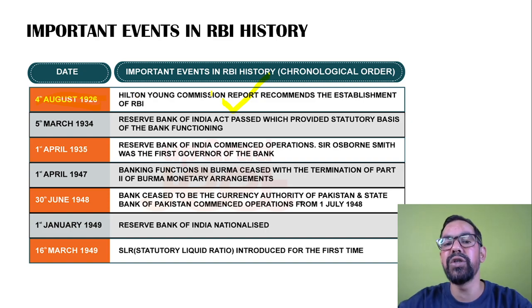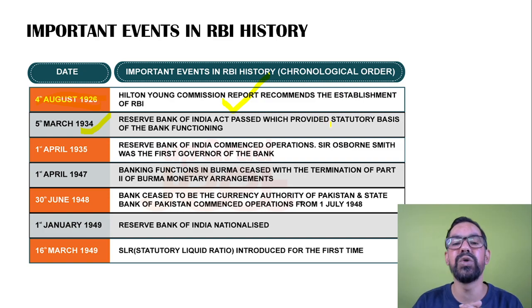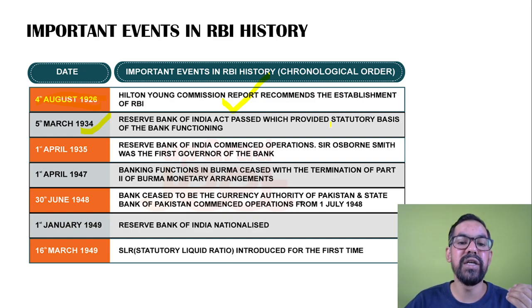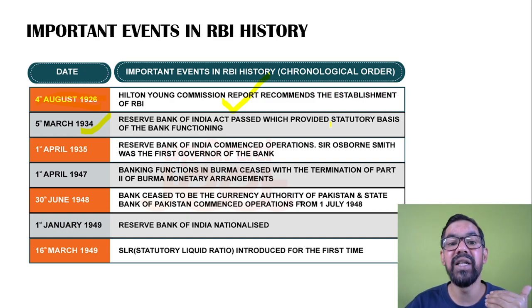On the recommendations of this, the RBI Act 1934 was passed on 5th of March 1934. The Reserve Bank of India Act provides a statutory basis for the bank's functioning and day-to-day activities. RBI works as per the Reserve Bank of India Act 1934.